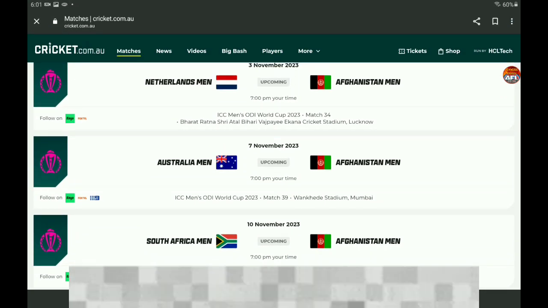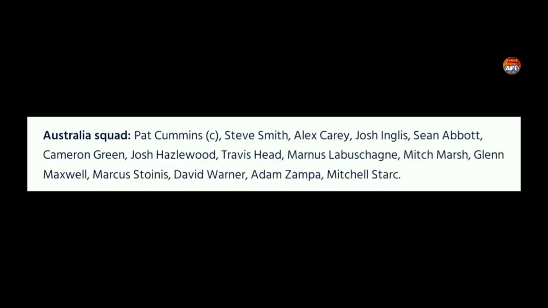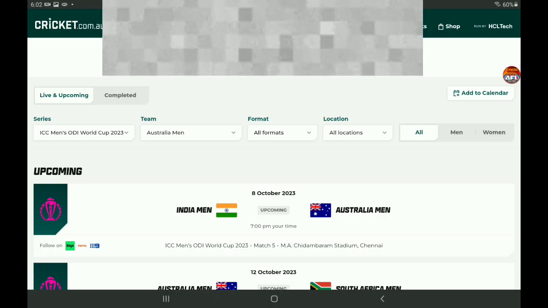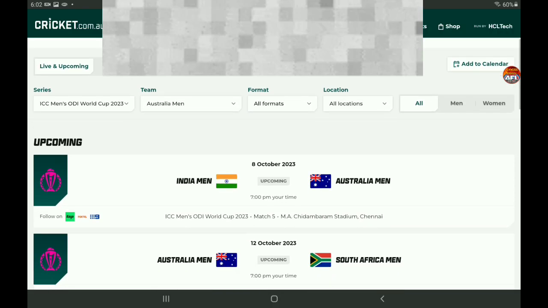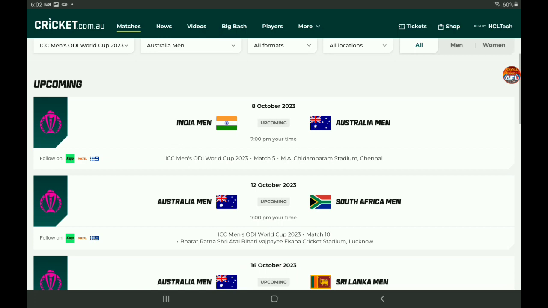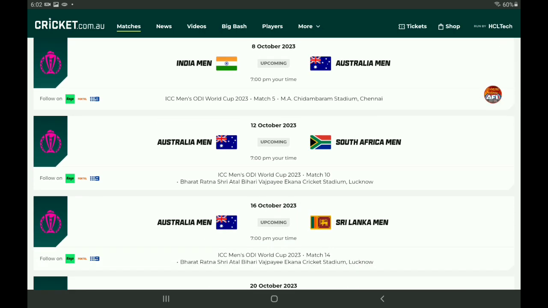Now to Australia, here's their squad: Pat Cummins, Steve Smith, Alex Carey, Josh Inglis, Sean Abbott, Cameron Green, Josh Hazlewood, Travis Head, Marnus Labuschagne, Mitch Marsh, Glenn Maxwell, Marcus Stoinis, David Warner, Adam Zampa, and Mitchell Starc. And of course, they start off by playing host nation India, which is going to be a huge clash, that one. Then South Africa. So the two sides they've recently played in ODI series are their first two opponents.